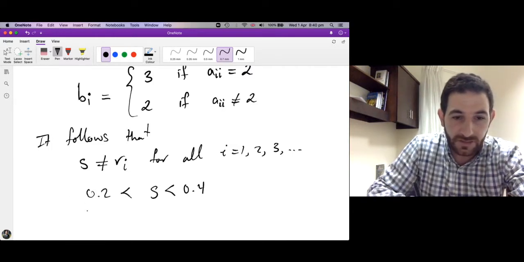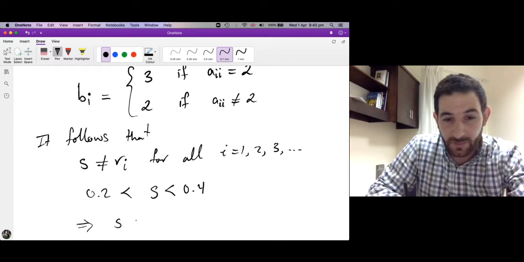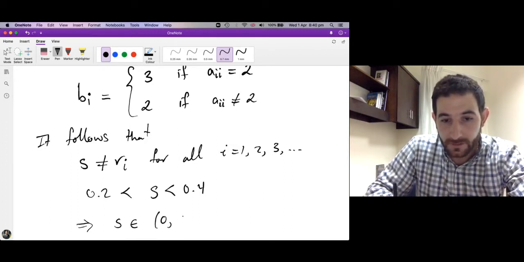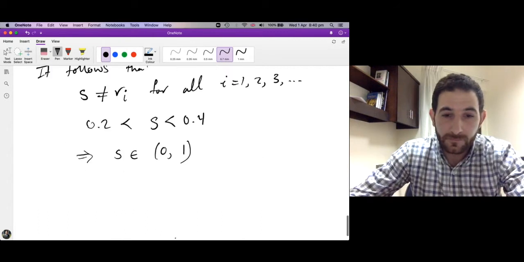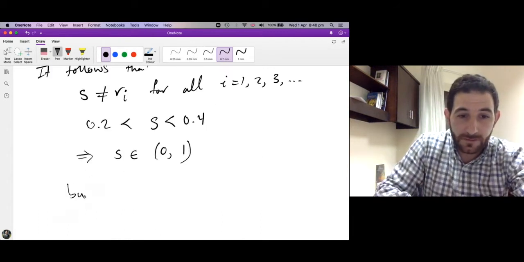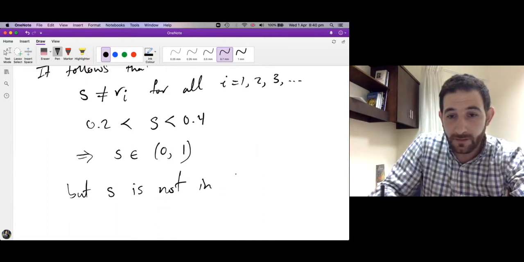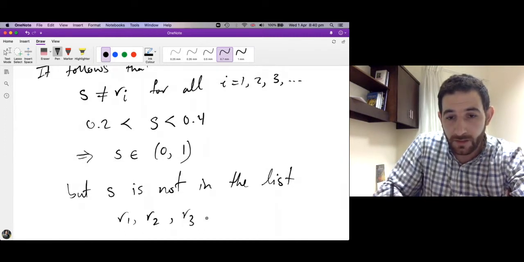And again, S is strictly less than 0.4 and strictly bigger than 0.2, which means that S belongs to this interval. But S is not in the list. In the list we started with, in which list? It is in the list R1, R2, R3, and so on.